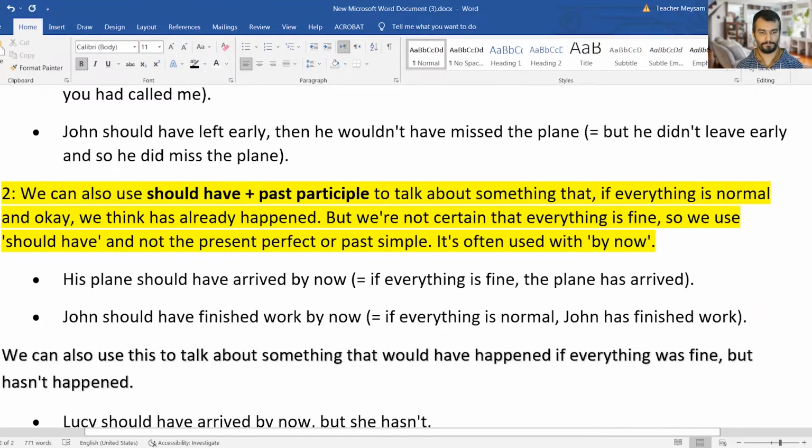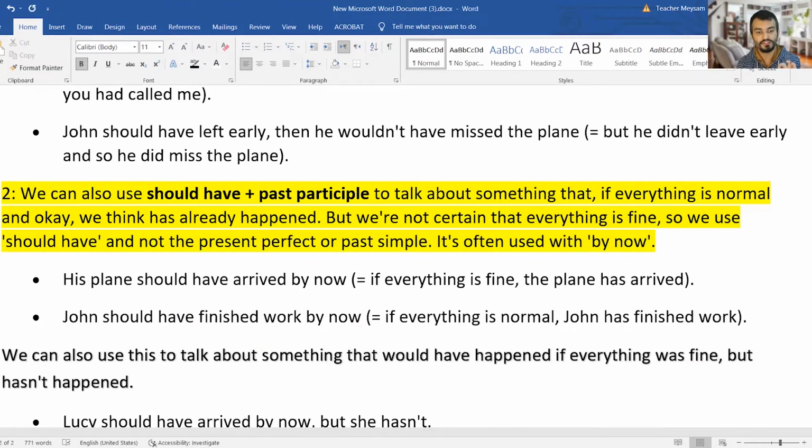Number two, we can also use should have plus past participle to talk about something that, if everything is normal and okay, we think has already happened. If everything is normal, everything is okay, we think that it has already happened. But we are not certain that everything is fine. We are not sure. We say if everything is good.